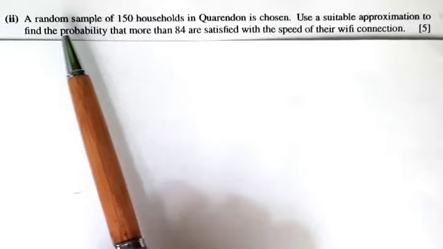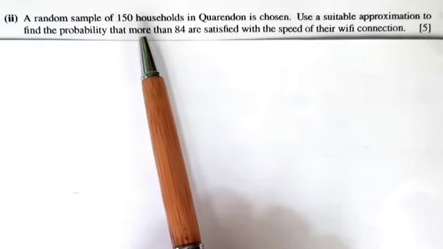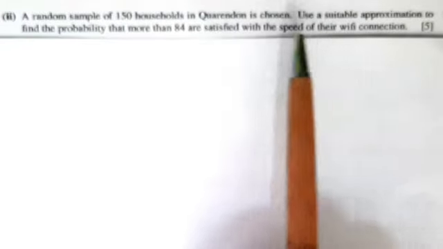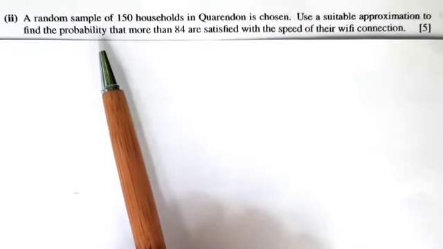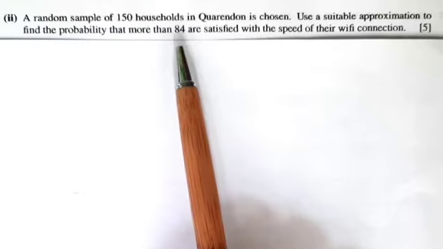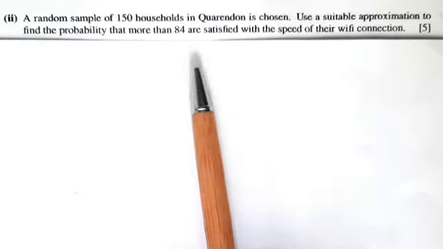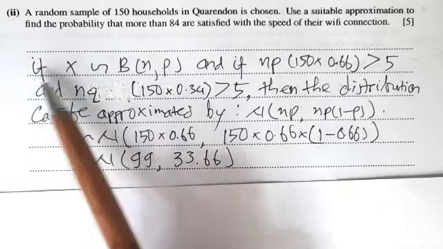A random sample of 150 households in Quarendon is chosen. Use a suitable approximation to find the probability that more than 84 are satisfied with the speed of their Wi-Fi connection. Now, if X